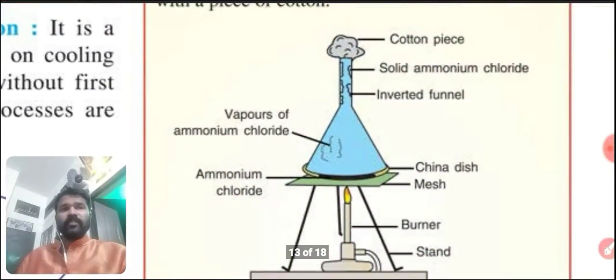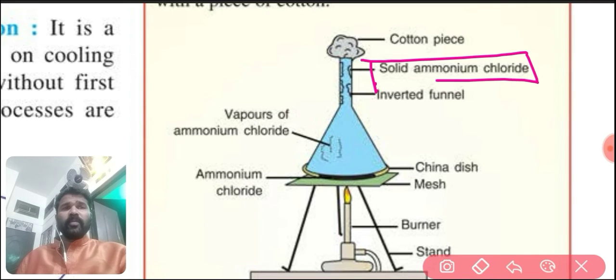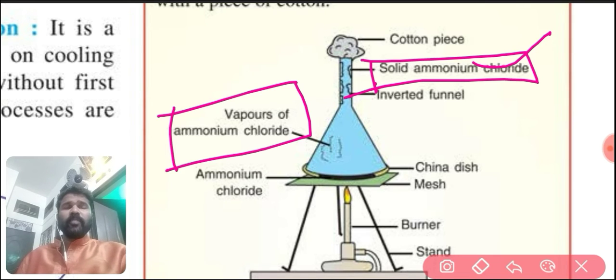Okay, students, here we will get solid ammonium chloride. By heating, it changes to vapors of ammonium chloride, and by cooling we will get solid ammonium chloride.